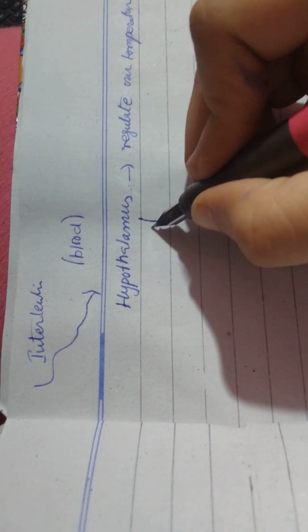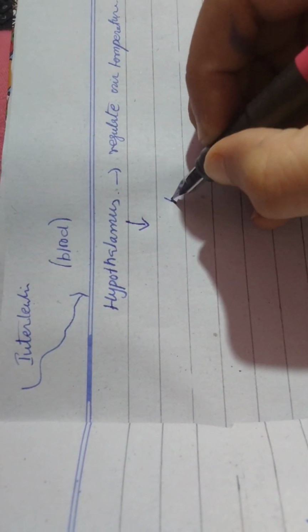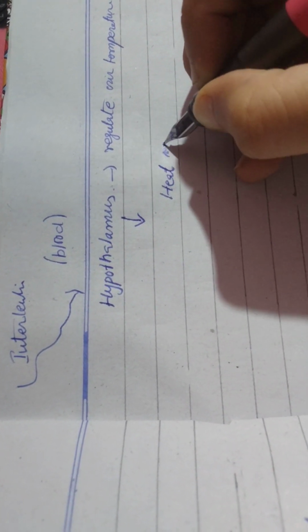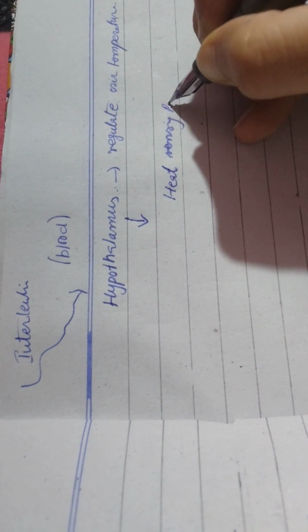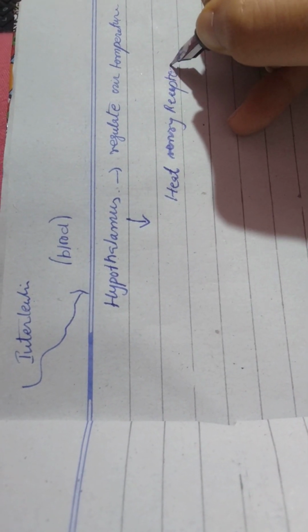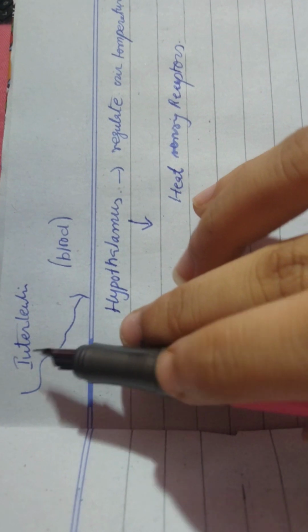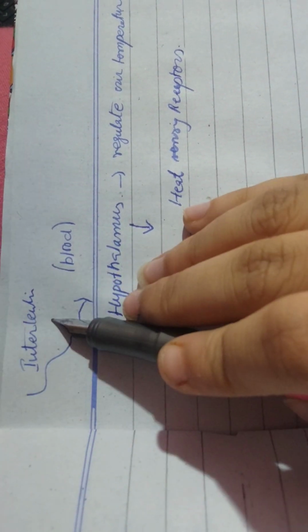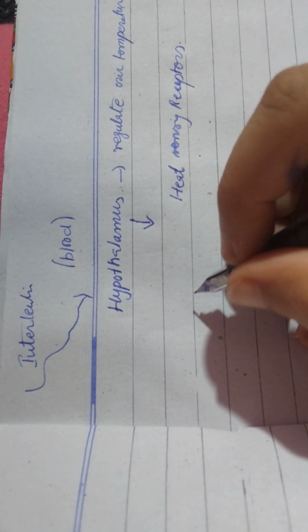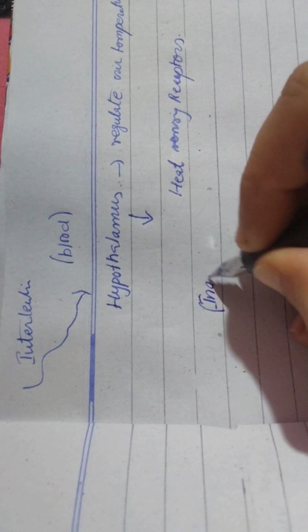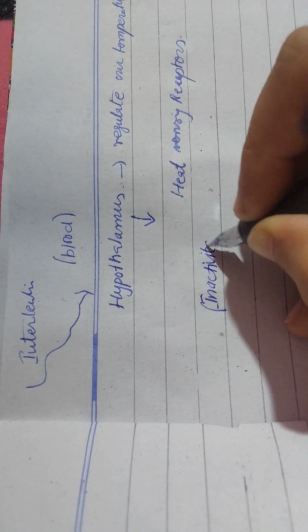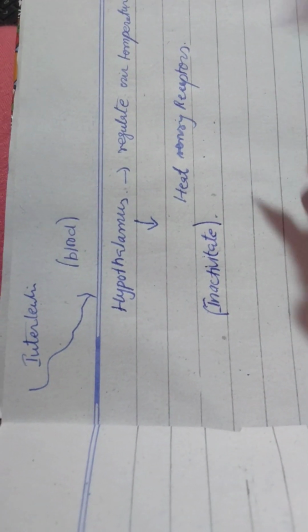And the hypothalamus has heat sensing receptors. So what will this interleukin do? This interleukin will inactivate the hypothalamus. Now what will happen?